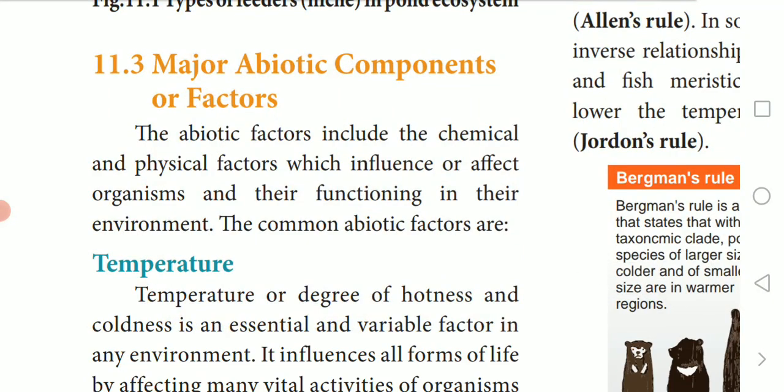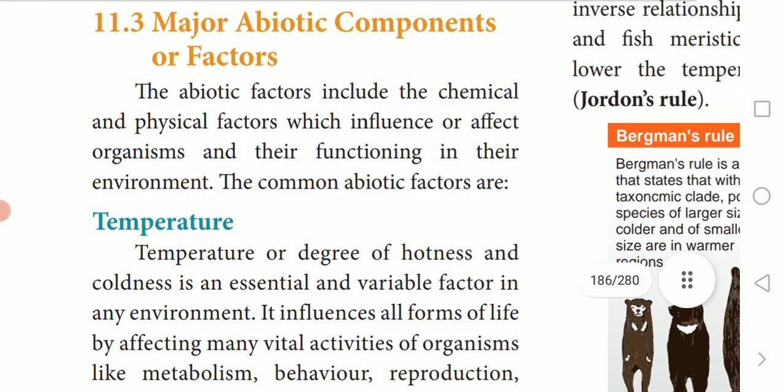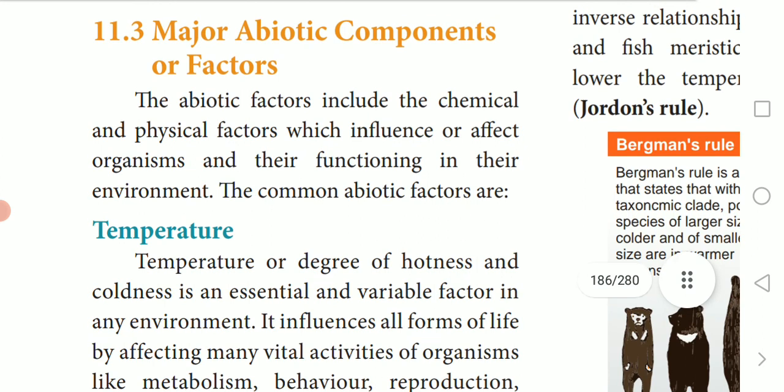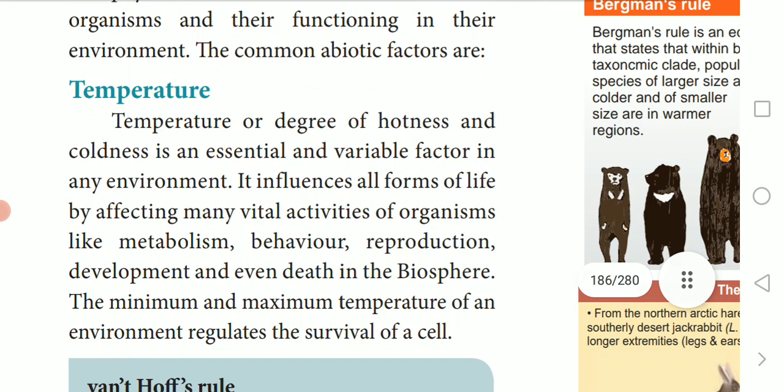Major abiotic components or factors. Abiotic components here include chemical and physical factors which influence or affect organisms and their functioning in their environment. The common abiotic factors are temperature, light, water, and soil. We'll see them one by one. First one is temperature.